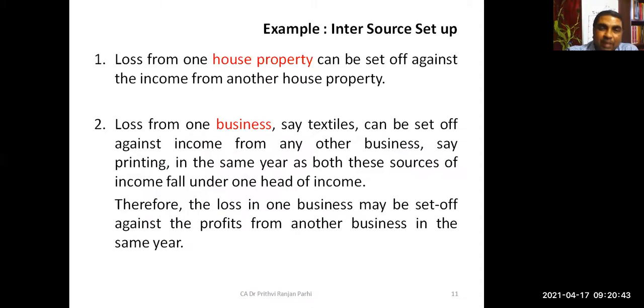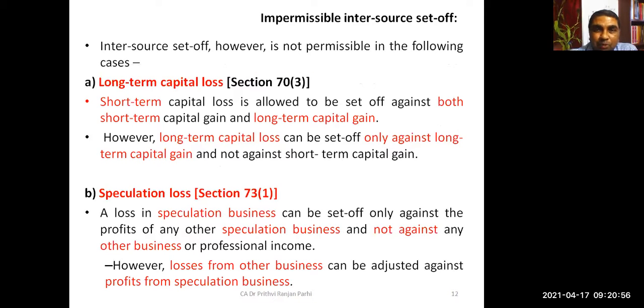Okay, it appears very simple, inter-source setoff, but there are certain exceptions to that. Exceptions means there are certain situations where these kinds of setoffs are not admissible. We refer to them as impermissible or inadmissible inter-source setoff. Inter-source setoff is not permissible in certain situations. Okay, you have understood already what is inter-source setoff? Yes, sir. Okay, we will be learning 4 exceptions to that, and in 4 cases it will be inadmissible. First is, you see, can you read it? A, what is this?